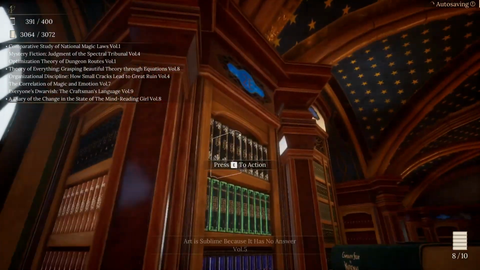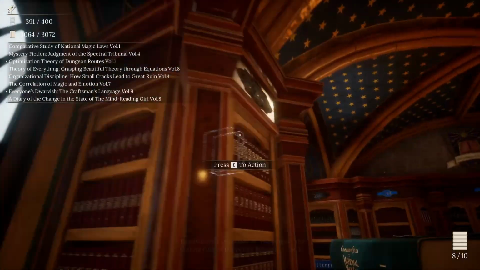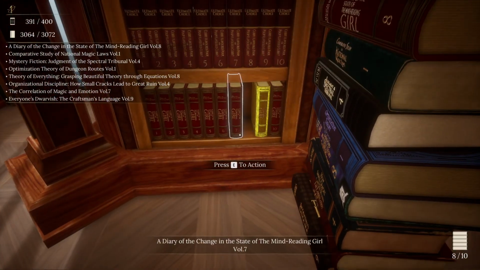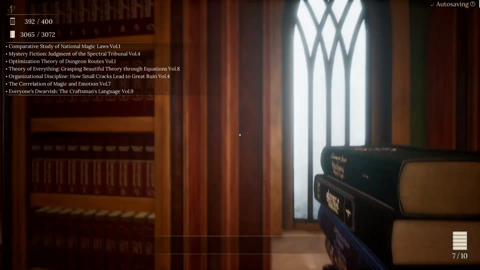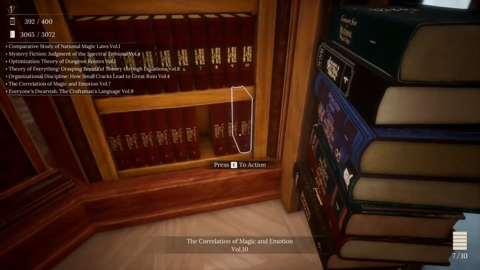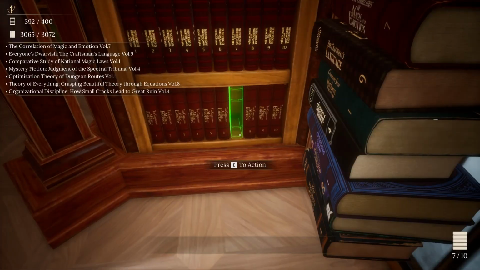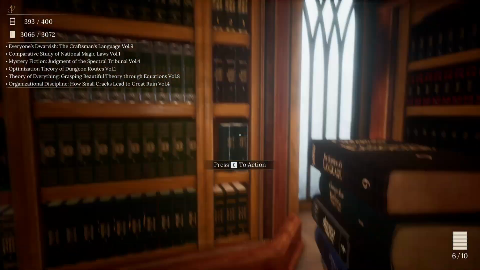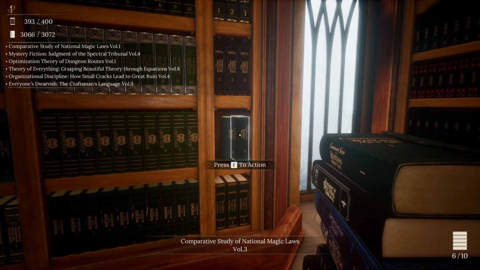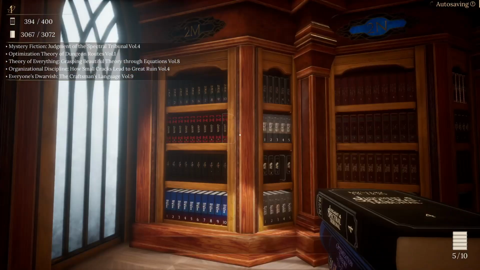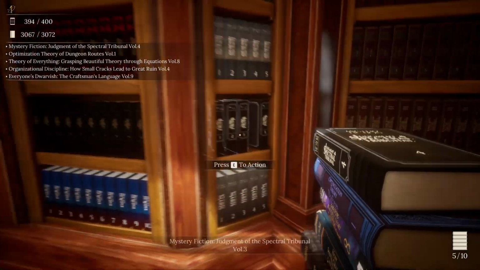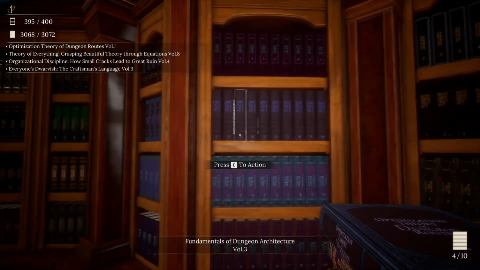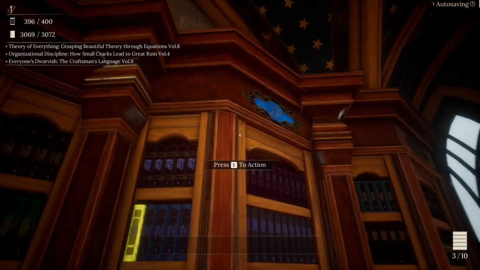Yep. Art is done, Economics is done, Psychology, we are missing Diary and the Change of the Mind Reading, State of the Mind Reading Goal, and Correlation of Magic and Emotion, Volume 7. Cool. And something in Magic Jurisprudence, so Comparative Study of National Magical Laws, Volume 1, completes that one. Mystery Fiction, Spectral Tribunal, completes that one. Theory of Dungeon Routes, Volume 1, completes that one.